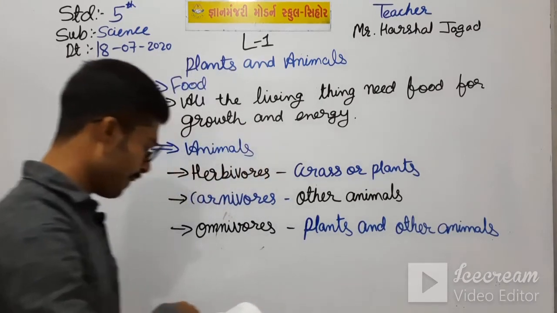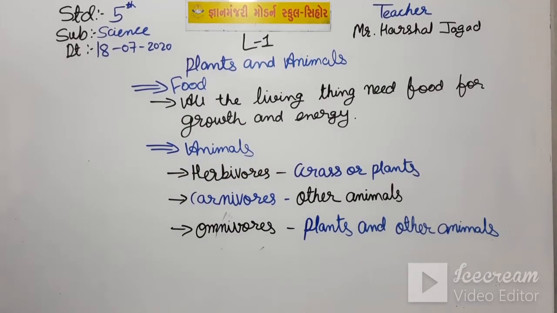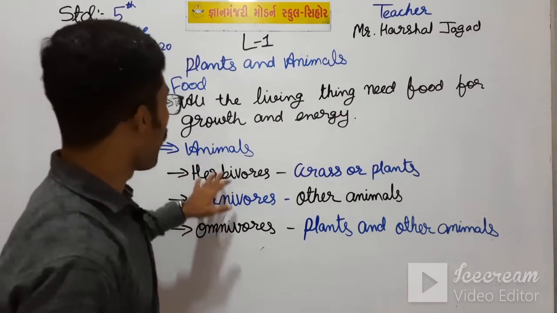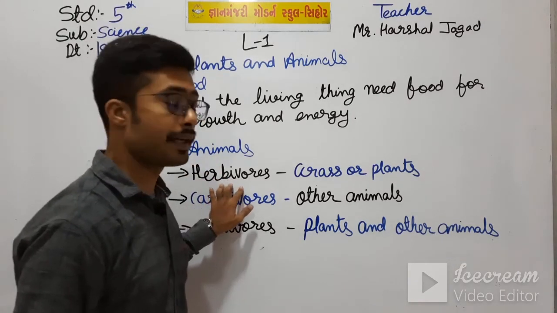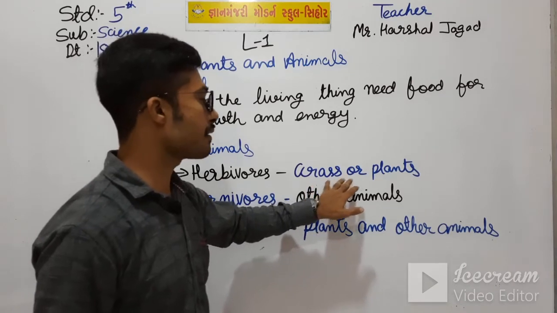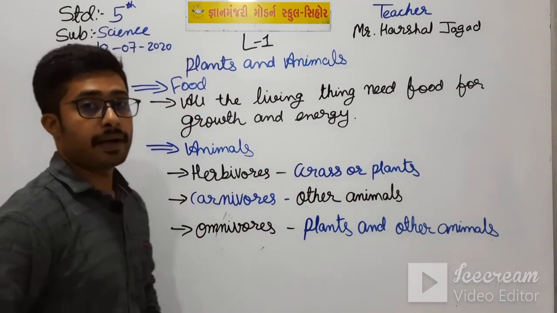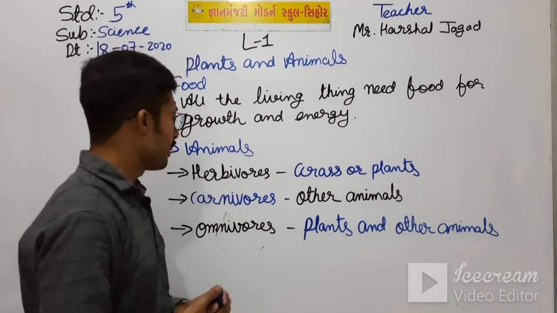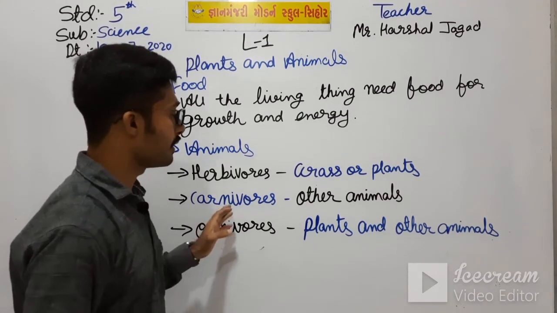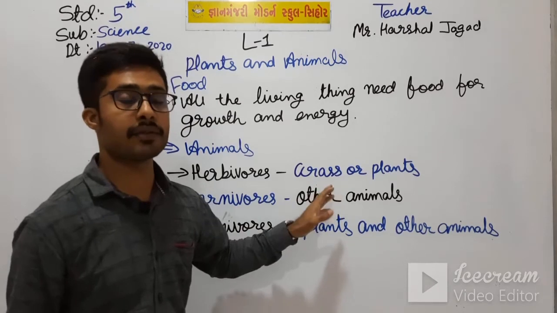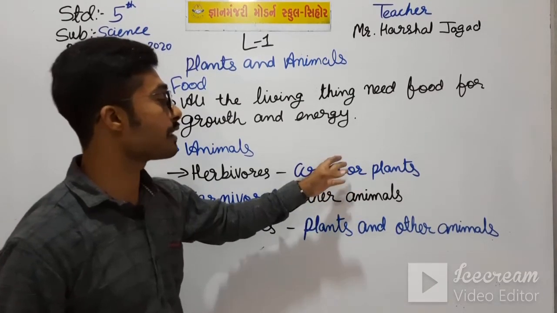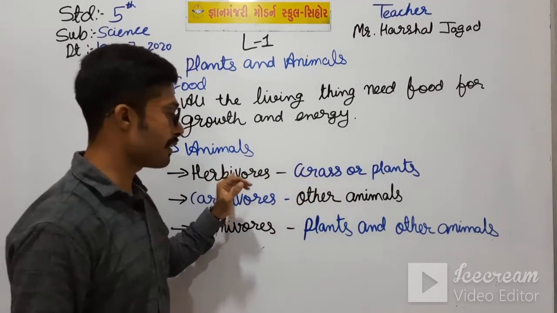Okay, students. So, what do the herbivorous animals eat? They eat grass or plants directly. They are directly dependent on that. And what do the carnivorous animals eat? They eat the other animals which directly depend on the grass or plants, that are herbivorous animals.